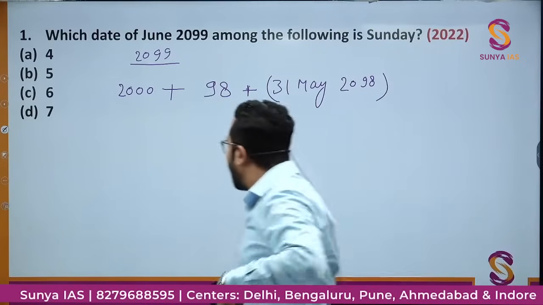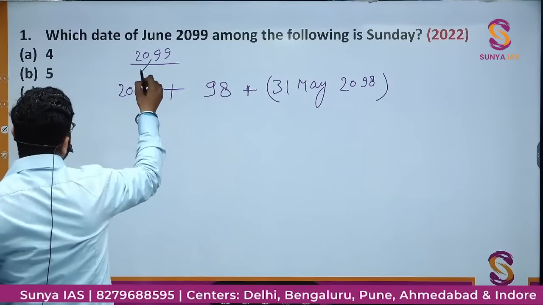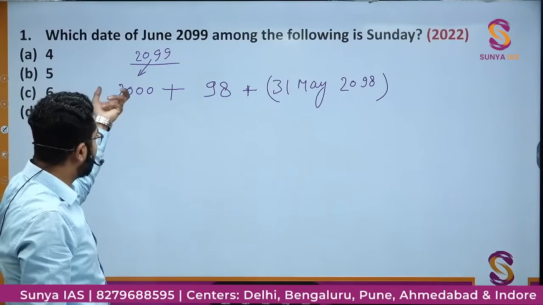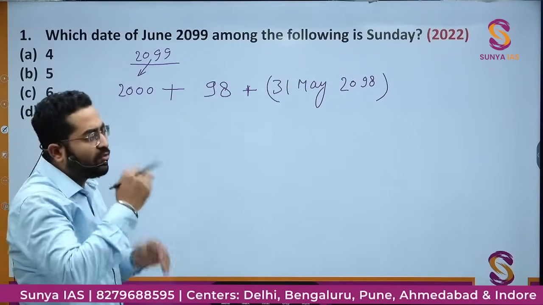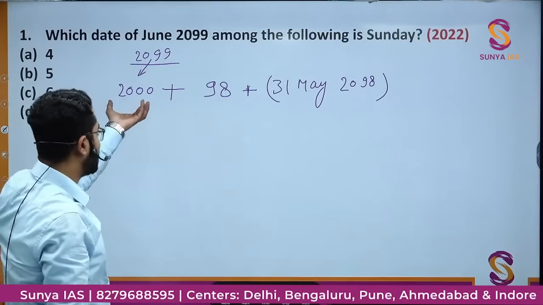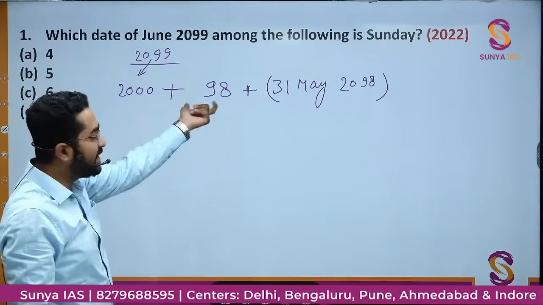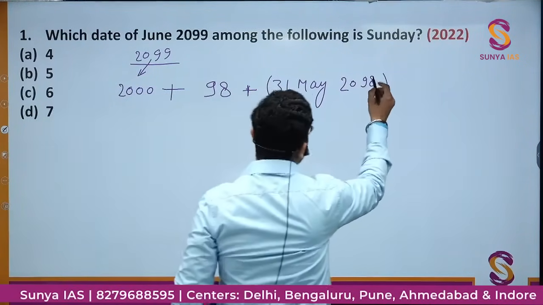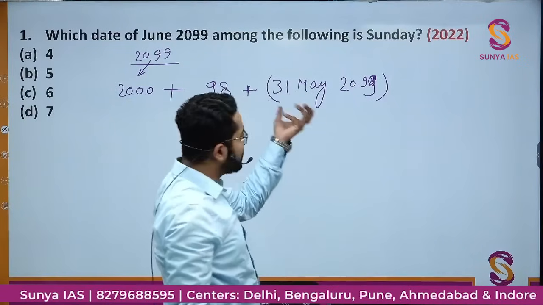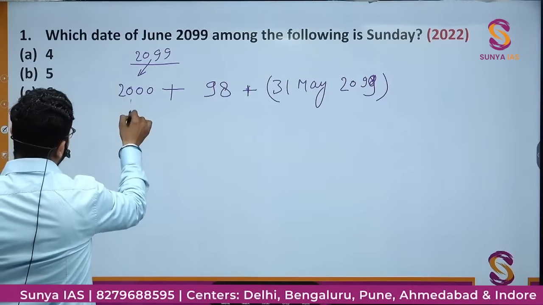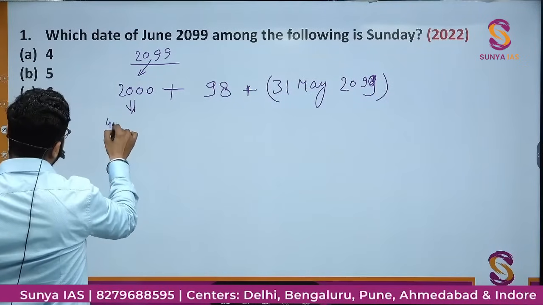So how I have bifurcated it, 2099 को 2000 सेंचुरी ईयर में डिवाइड करते हैं पहले. If first in terms of 400, 800, 1200, 1600, 2000, then 98 full years, then 2099 का 31st मई तक. Okay, this 2000, this would be 400 into 5.